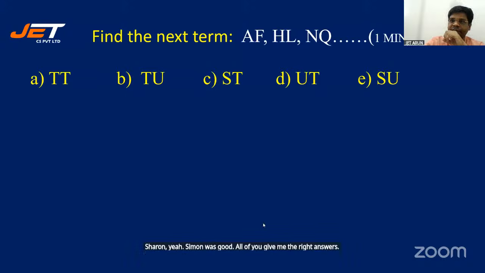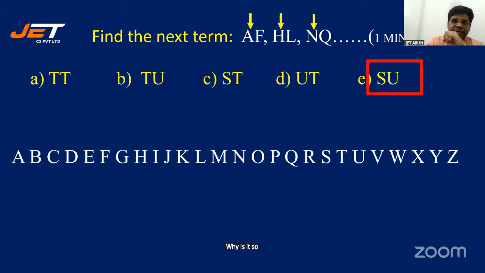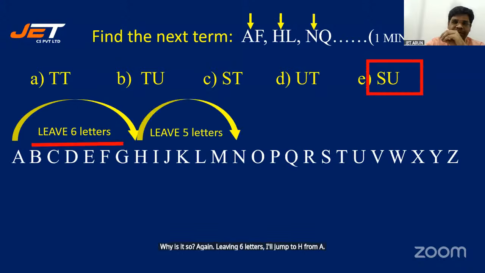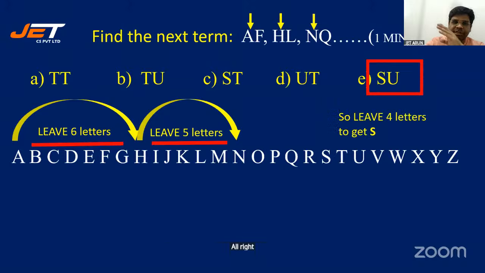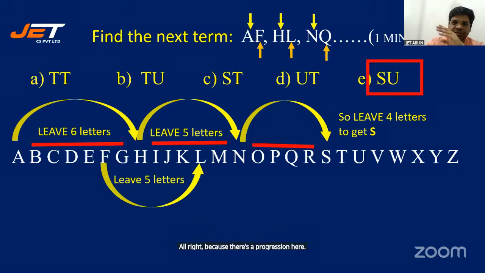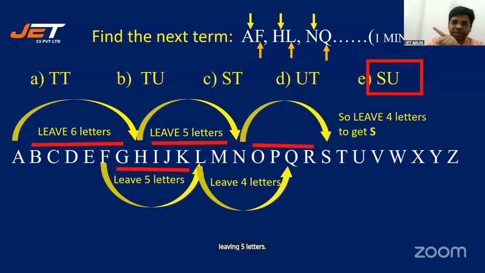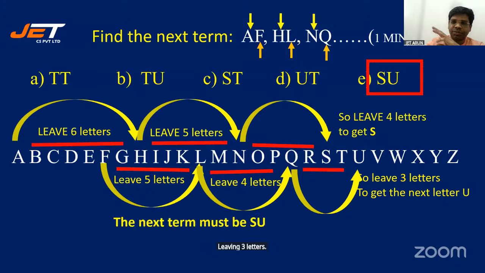Right, now let me reveal the answer. It's E, SU. Why is it so? Again, leaving 6 letters, I'll jump to H. From A, leaving 5 letters, I'll jump to N. Next, I'll leave 4 letters. All right, because there's a progression here. Then, in the second letter of each term, from F I go to L, leaving 5 letters. Then from L I go to Q, leaving 4 letters. Then from Q going forward, leaving 3 letters. So U. That's why it's SU.